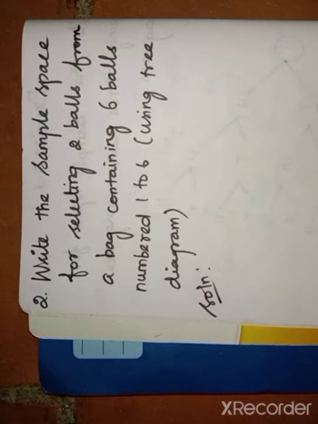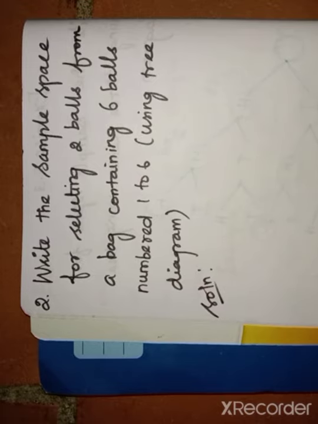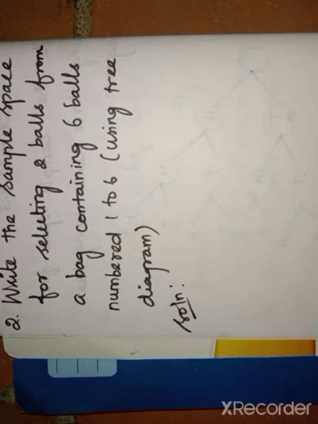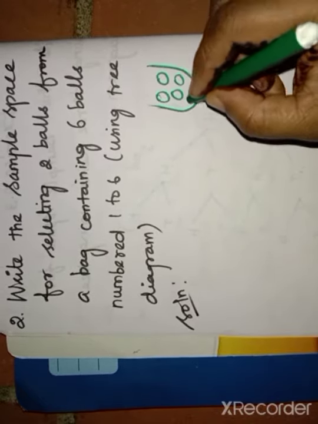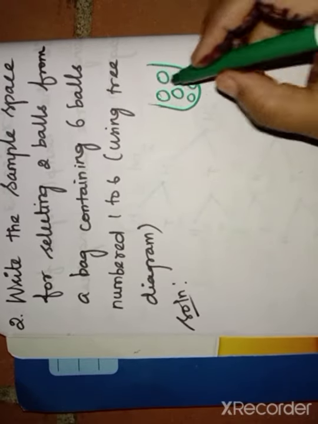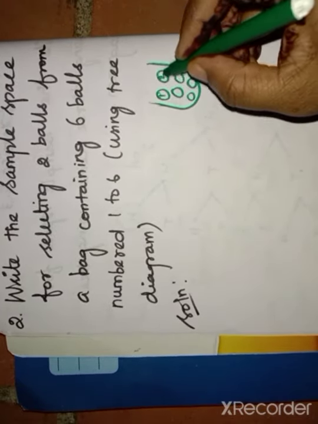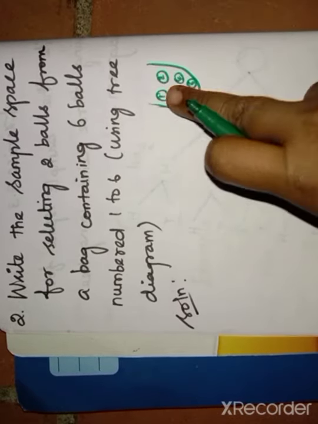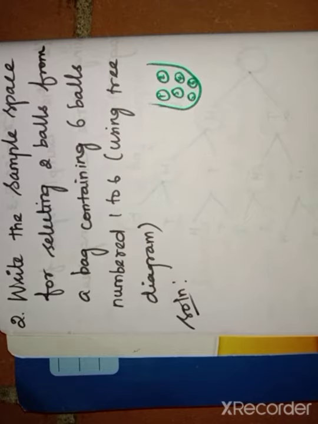Second question. Write a sample space for selecting 2 balls from a bag containing 6 balls numbered 1 to 6 using a tree diagram. So here also we have to take the bag. Here we have one bag with 6 balls, 1, 2, 3, 4, 5, 6. So totally 6 balls are there. For the balls they mention the name, that means 1, 2, 3 like that.